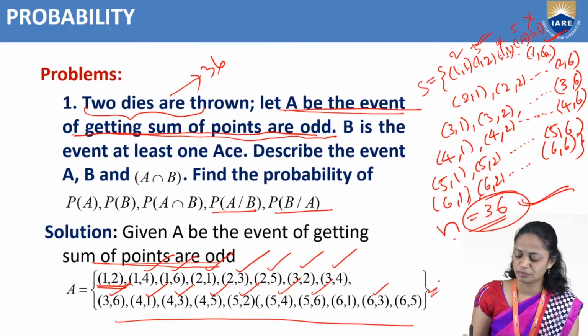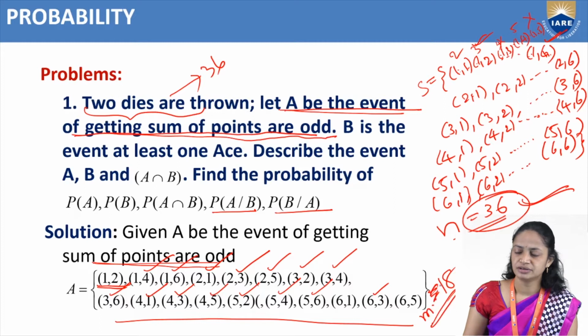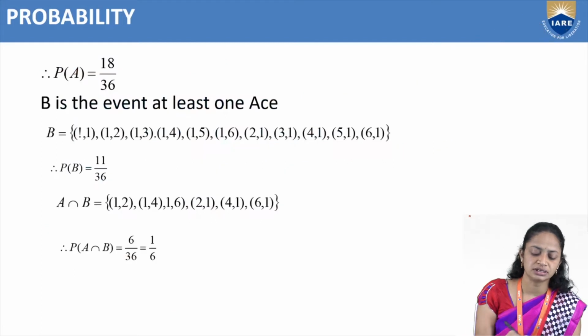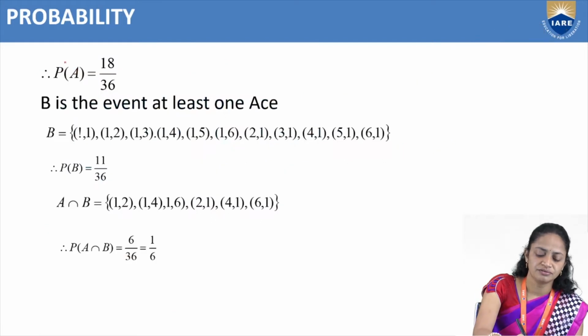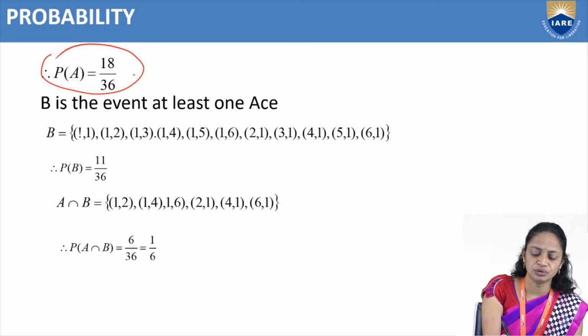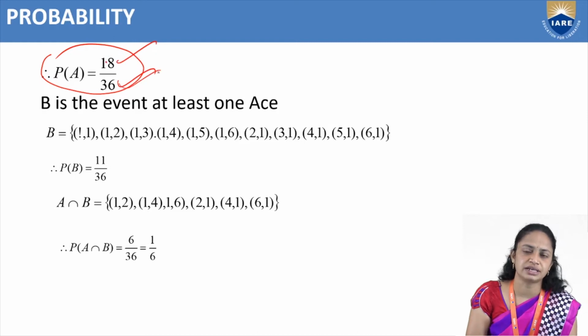So total how many possibilities? 18 possibilities. So the favorable events, M, equal to 18, and the total number of events is 36. So what is the probability of A? We know that probability of A equals favorable events divided by total number of events. Favorable events M equal to 18 and total number of events N equal to 36.